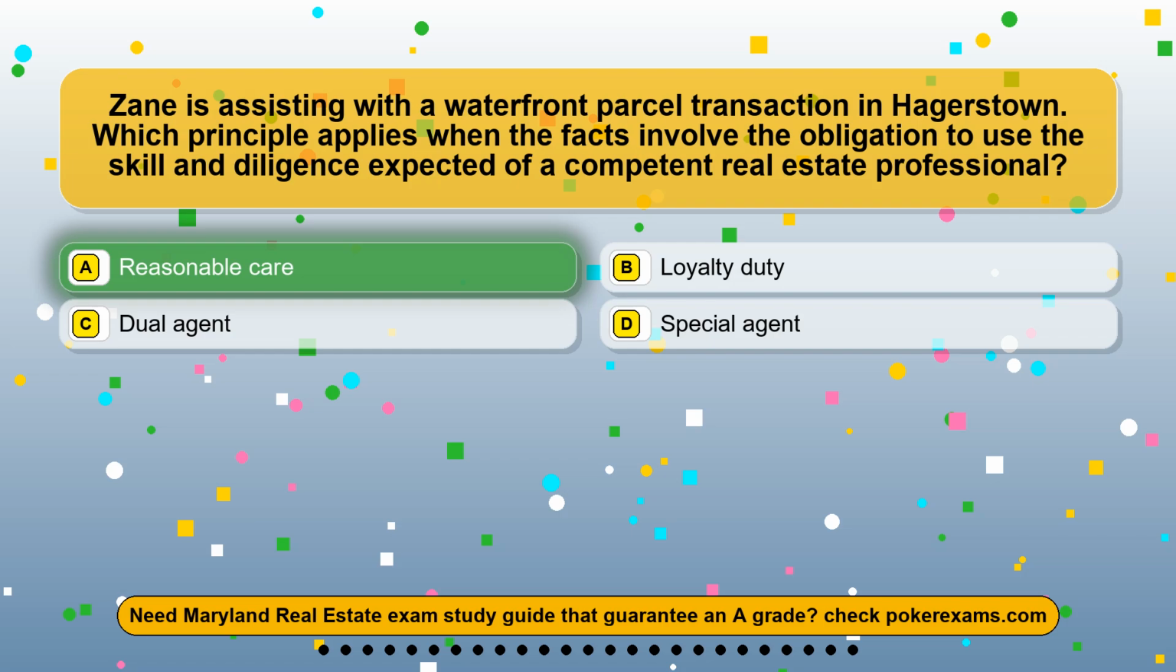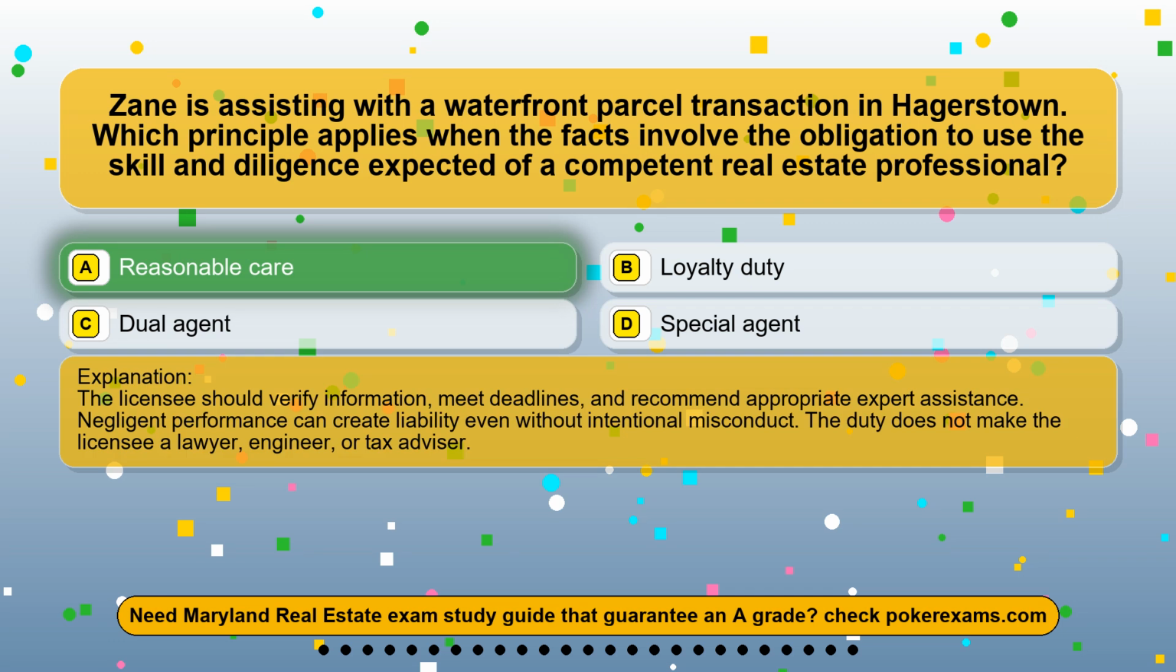The correct answer is option A, reasonable care. The licensee should verify information, meet deadlines, and recommend appropriate expert assistance. Negligent performance can create liability even without intentional misconduct. The duty does not make the licensee a lawyer, engineer, or tax advisor.